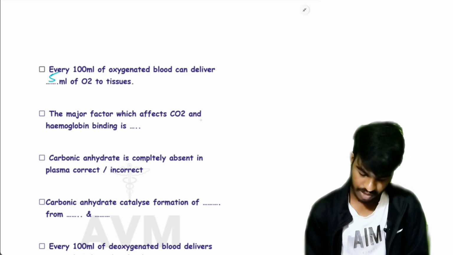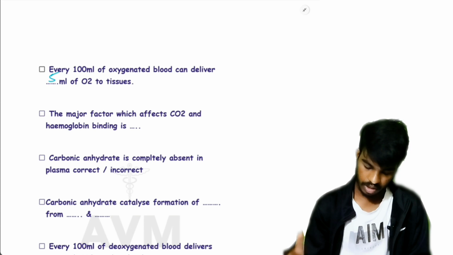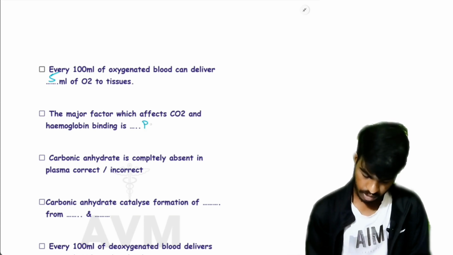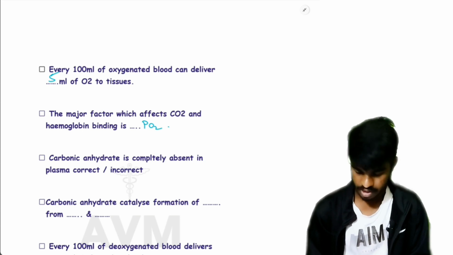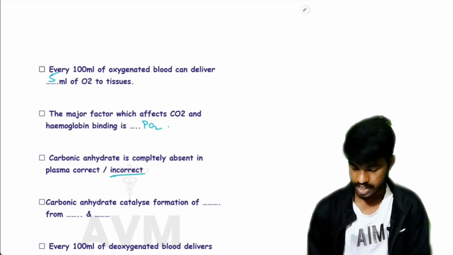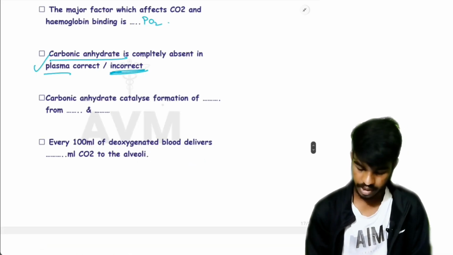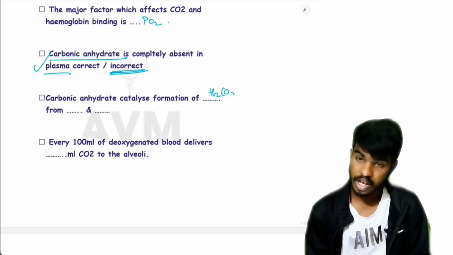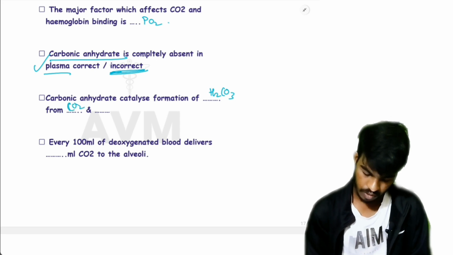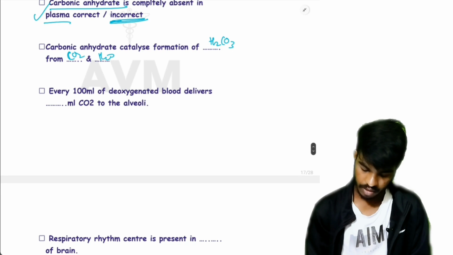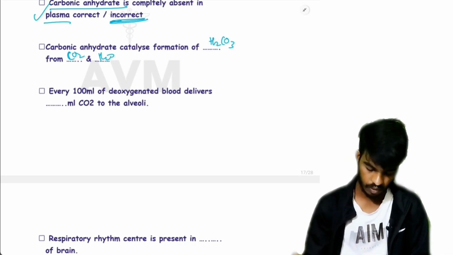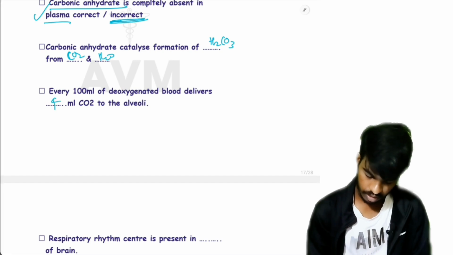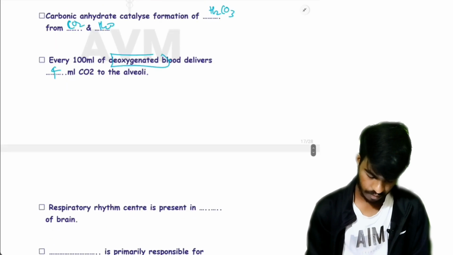The major factor which affects CO2 and hemoglobin binding is partial pressure of oxygen. Carbonic anhydrase is completely absent in plasma. Correct or incorrect? It is incorrect. Carbonic anhydrase catalyzes the formation of H2CO3 from CO2 and H2O. Every 100 ml of deoxygenated blood delivers how many ml of CO2 to alveoli? 4 ml.